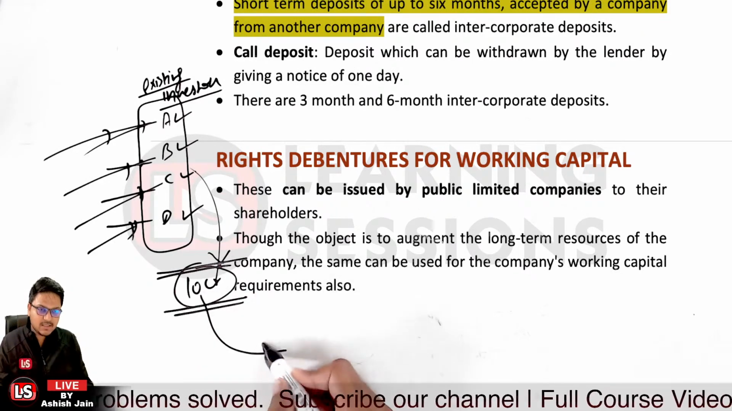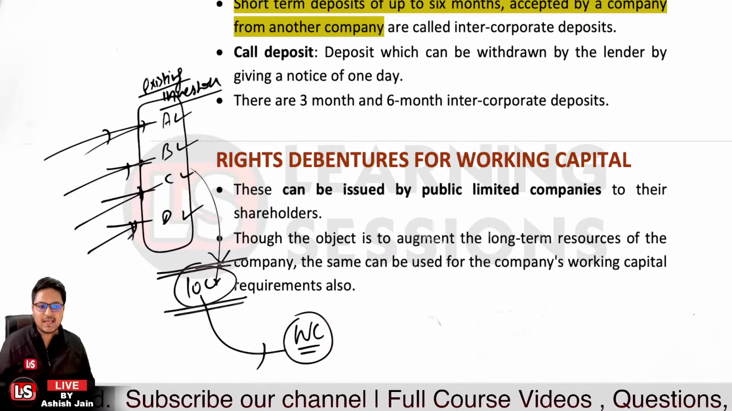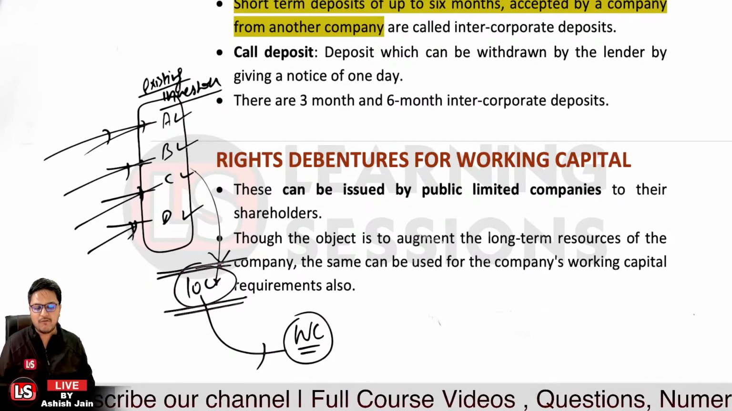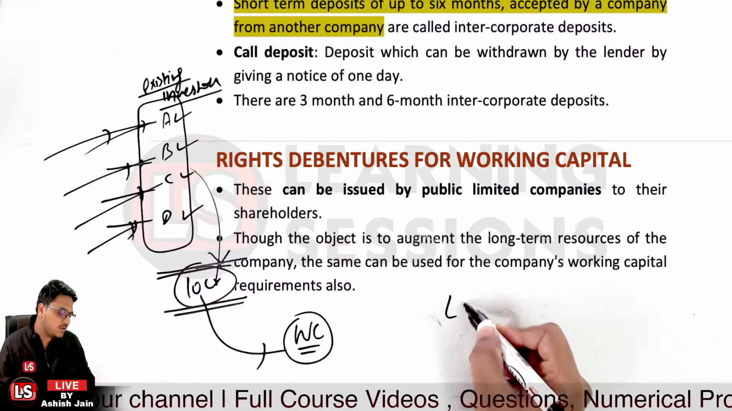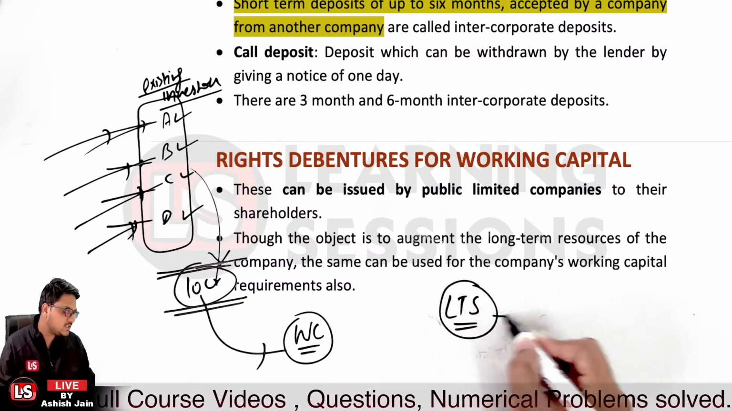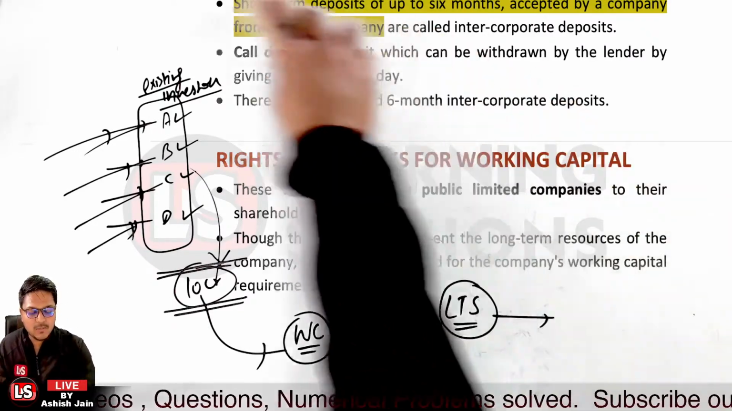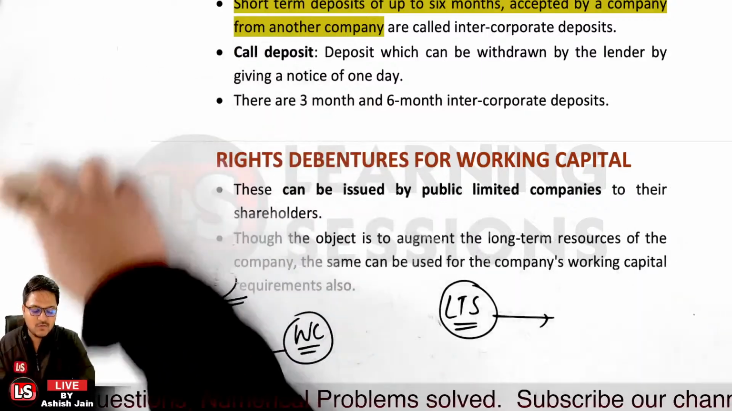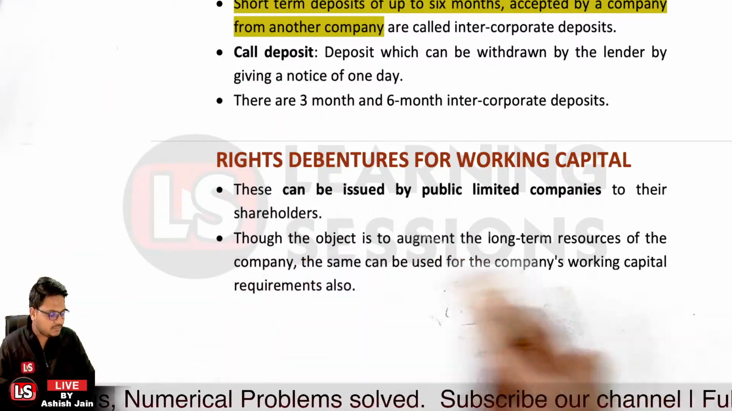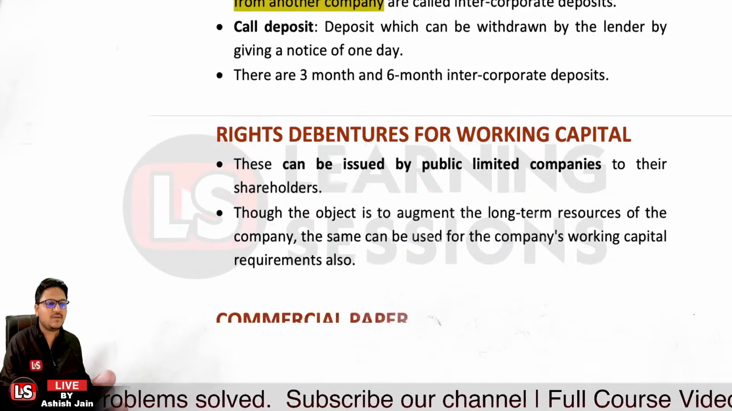But this amount can be utilized for working capital purposes, because I have already told you that long-term sources can be utilized for working capital purposes. There are some conditions related to which amounts cannot be utilized for working capital purposes or which can be. That's some other part related to it, but right now we are concentrating on the same.